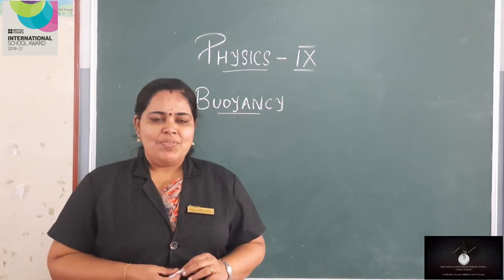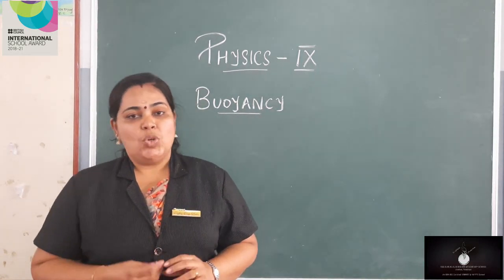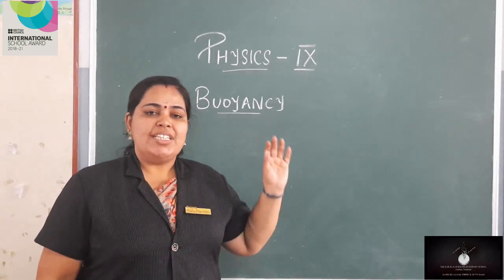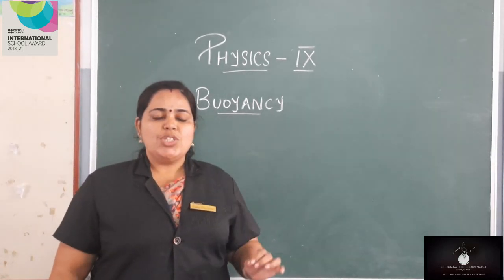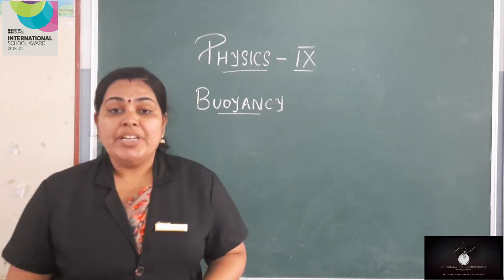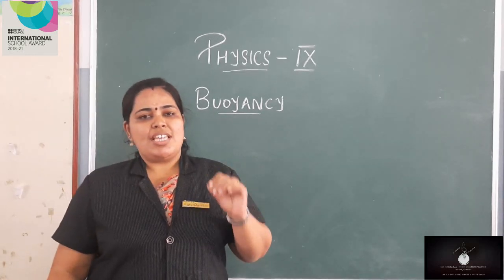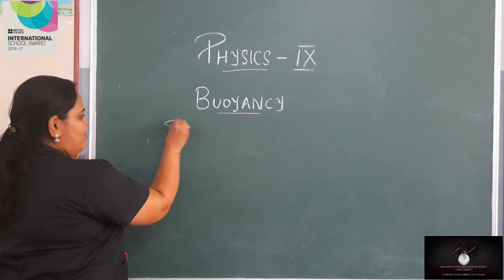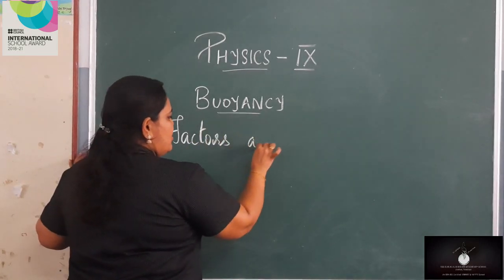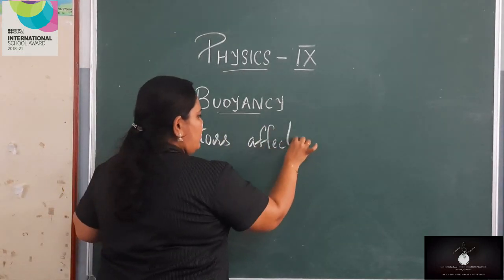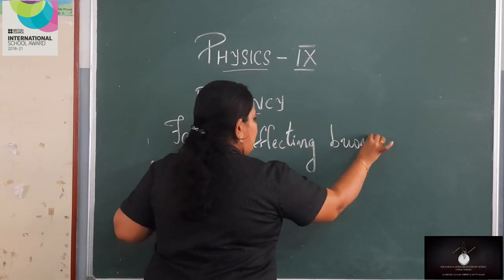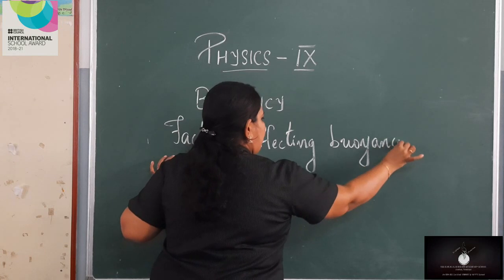In the last class, we found out how to find buoyancy. That is, buoyancy is equal to the weight of the object in air minus the weight of the object in the liquid. Today, we will be discussing the factors affecting buoyancy.